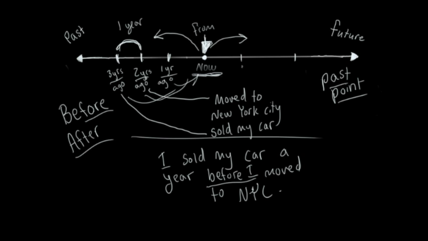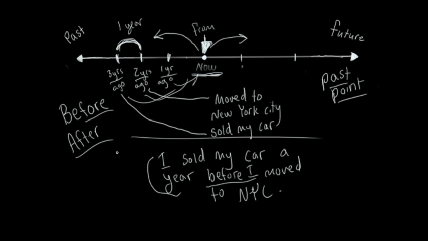So here is 2 years ago, here is 3 years ago, and now we have said it. Now, that doesn't give us the information of how long ago that was, but maybe we don't care. Okay, we could say, I moved to New York City 2 years ago. And then later, maybe we can say, I sold my car a year before that.